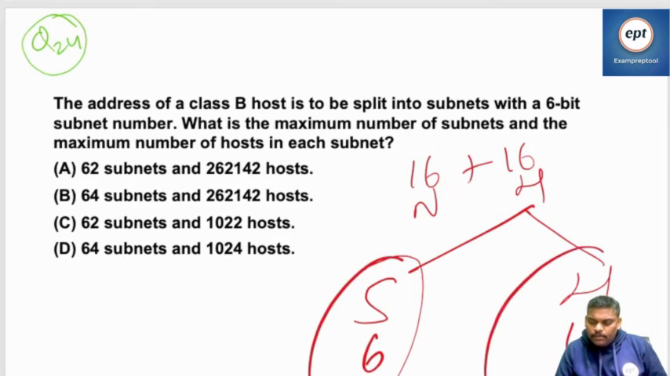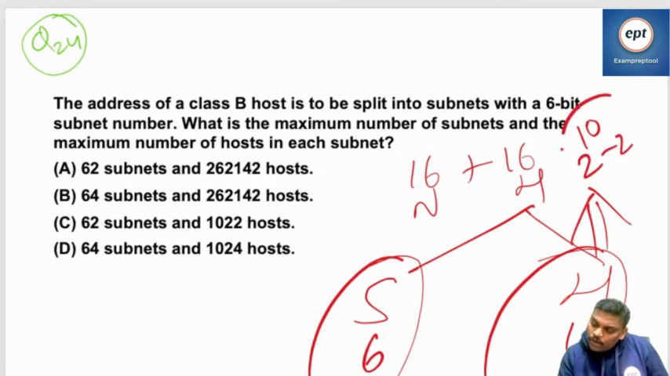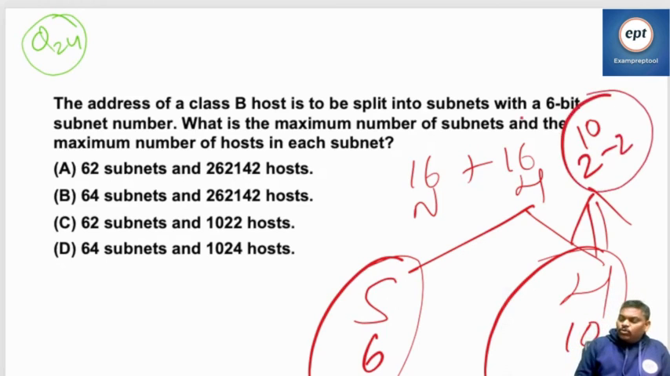And the 10. What is the maximum number of subnets and the maximum number of hosts possible? Maximum number of hosts possible is 2 power 10 minus 2. How much? 2 power 10 is 1024, minus 2, 1022.